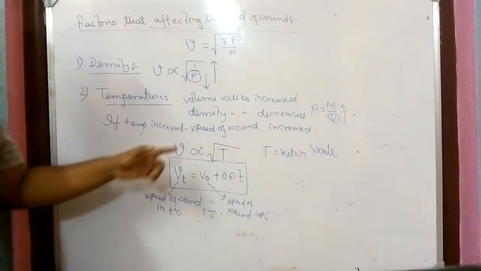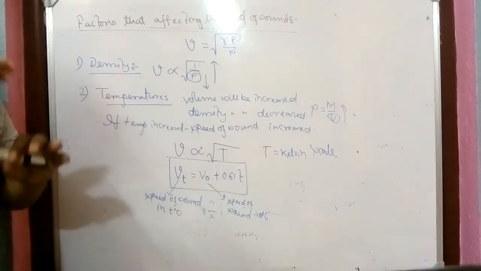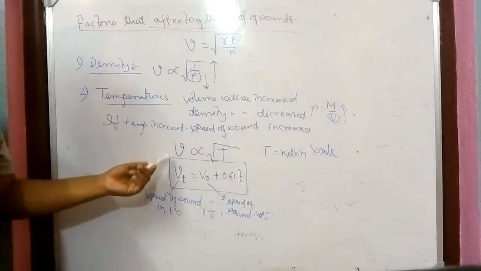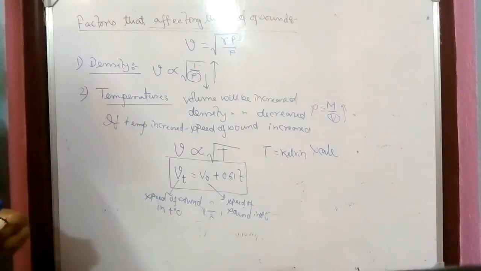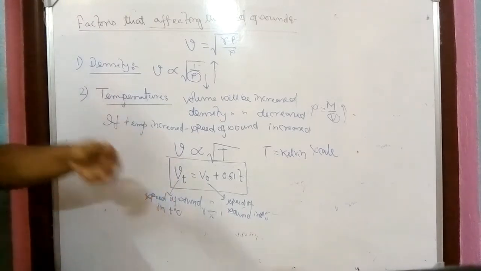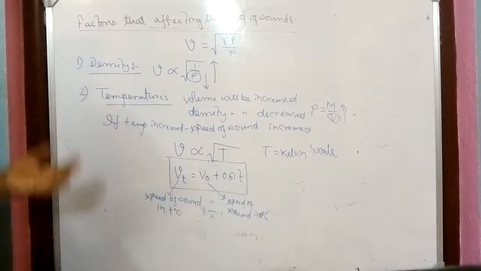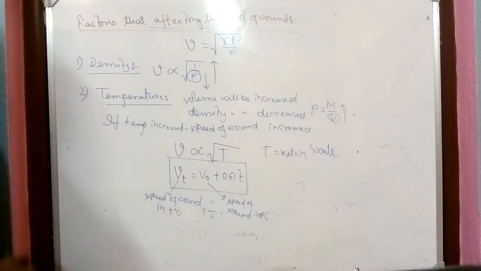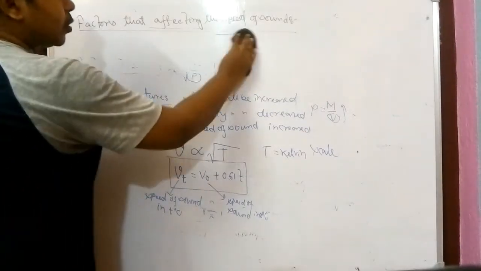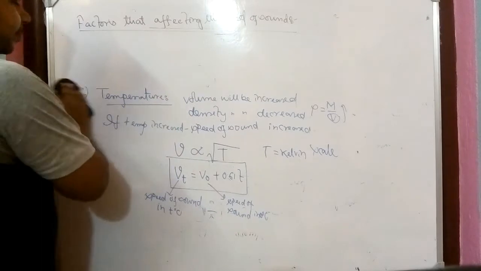Now you might be thinking, sir, where have these relations come from? I'm very sorry, that also you have to remember. I cannot explain it here. That is a story of class 11. You have to remember these two equations, and above all you have to remember one thing: the speed of sound increases with the increase of temperature. That is the only thing you have to remember from here. Now we are going for the third factor.